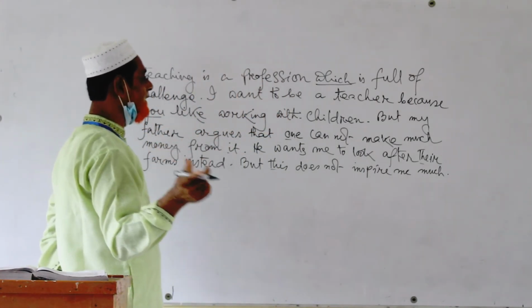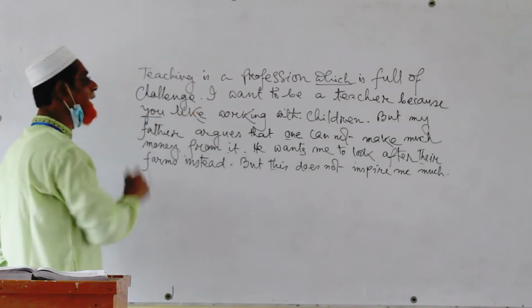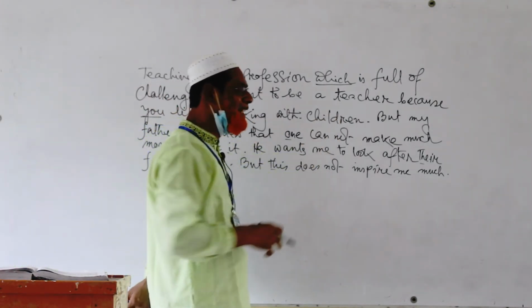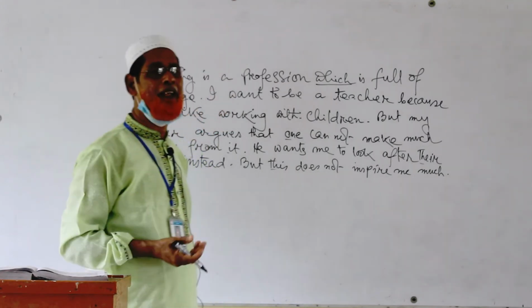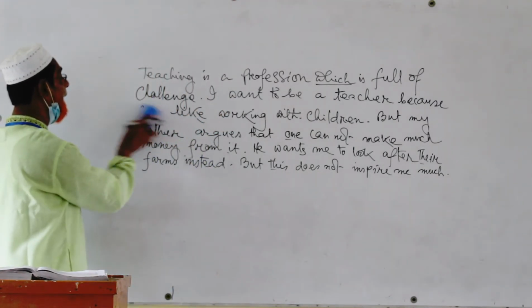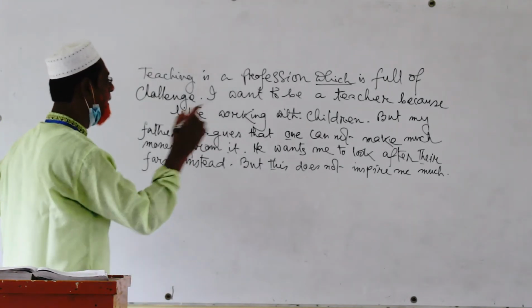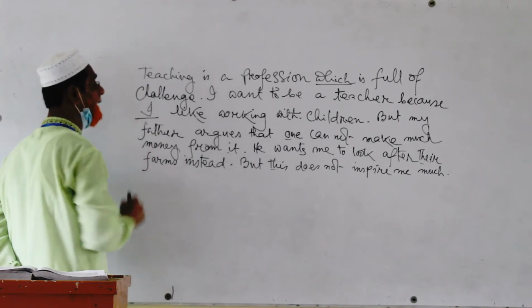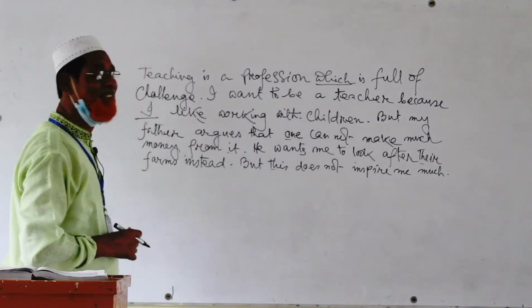Here we should write because I like working. That means I want to be a teacher and I like working with children. So we should write I instead of you, and underline it.